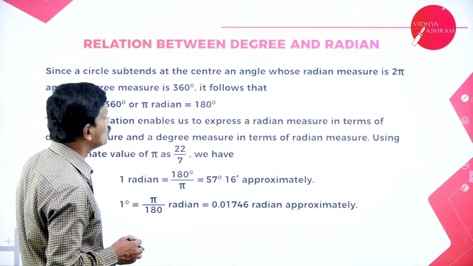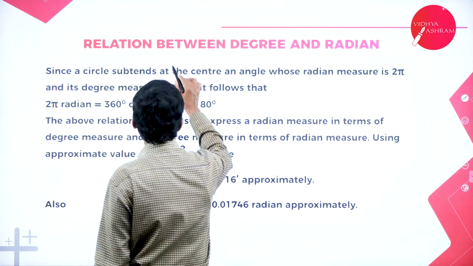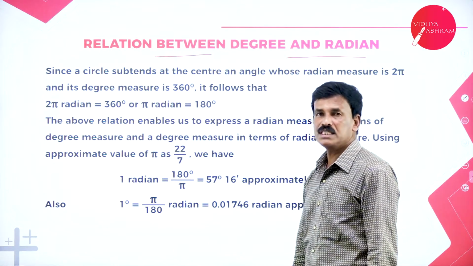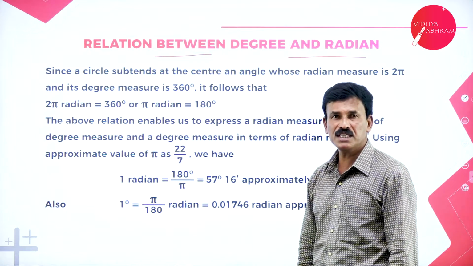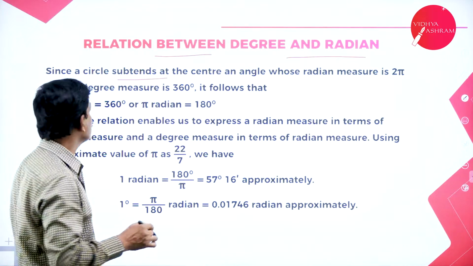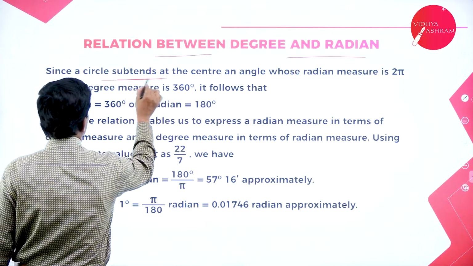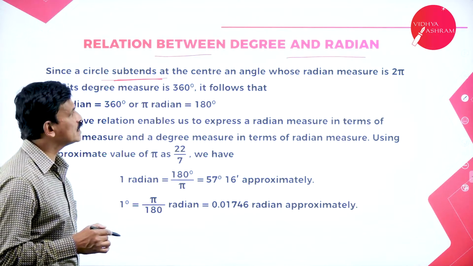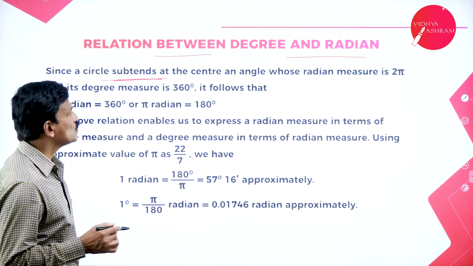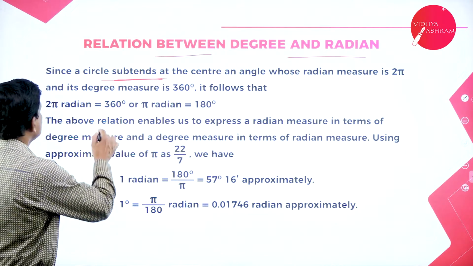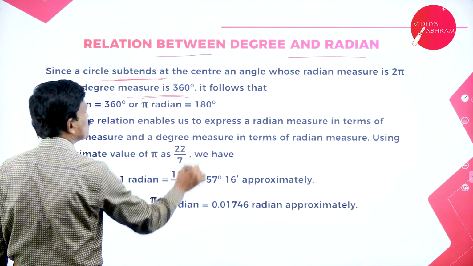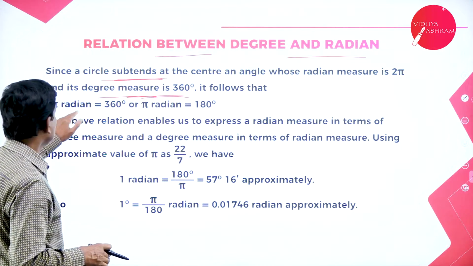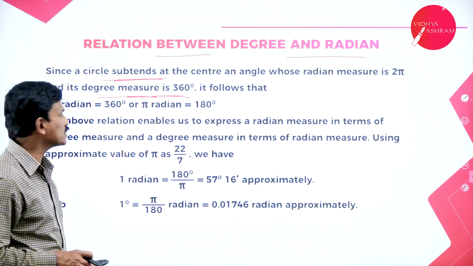Now, come to the next concept, relation between the degree and the radian. What is the relation between a degree and a radian? Since a circle subtends at the center an angle whose radian measure is 2 pi, and its degree measure is 360 degrees, we can say that 2 pi radians is equal to 360 degrees.